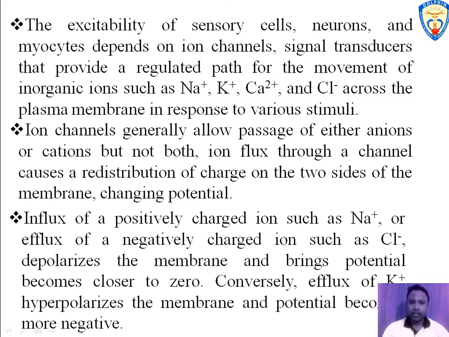Ion channel allows passage of either anions or cations. Because of it, the membrane hyperpolarizes and depolarizes. The redistribution of charge on the two sides of cell membrane generates potential. Generally, the inward movement of sodium ion or chloride ion depolarizes the cell membrane, and outward movement of potassium ion hyperpolarizes the cell membrane.